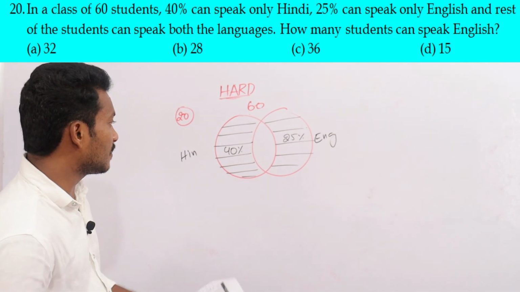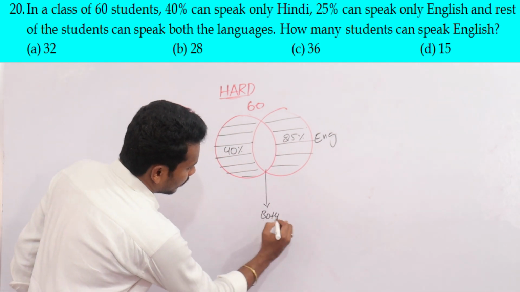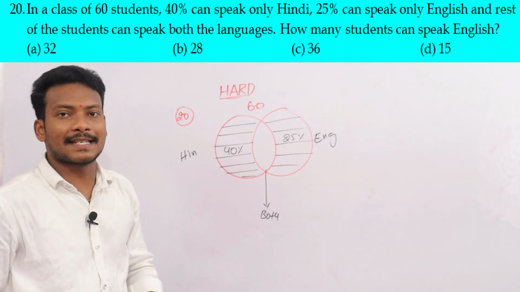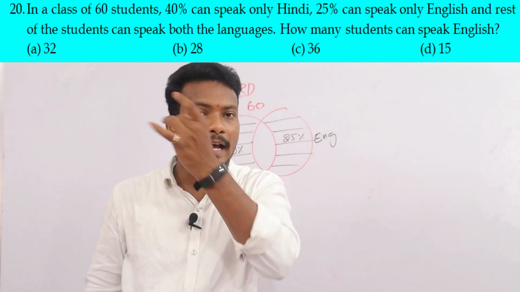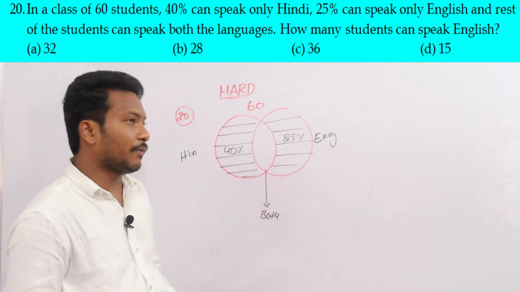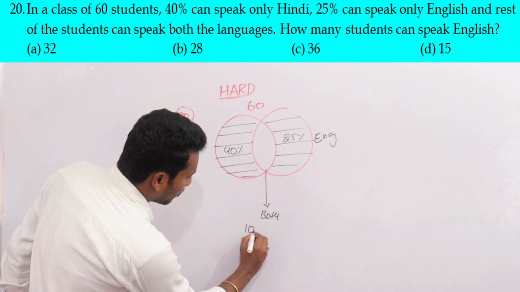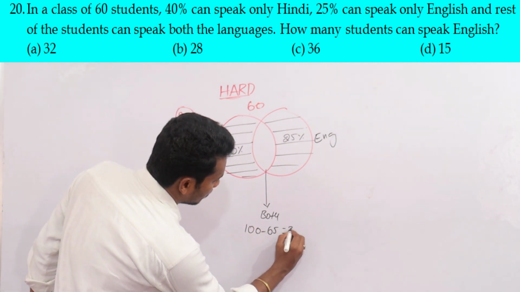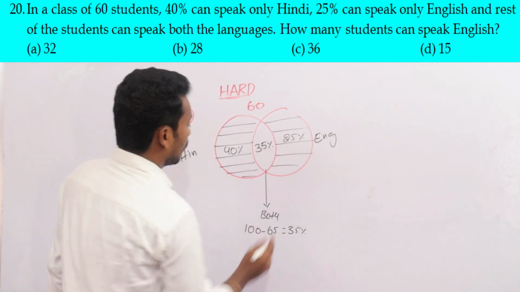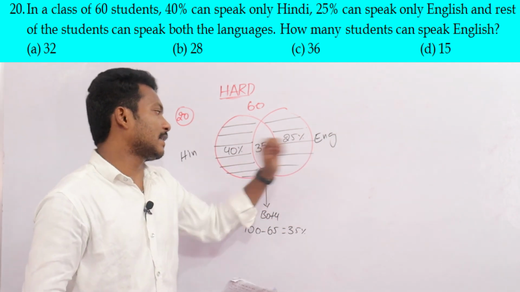Both the languages means the overlap. The total circles represent 100%, so 100% of students are there. Hindi is 40 and English is 25, a total of 65 is completed. Now for both, 100 minus 65 is 35%. So 40% Hindi, 35% both, 25% English.